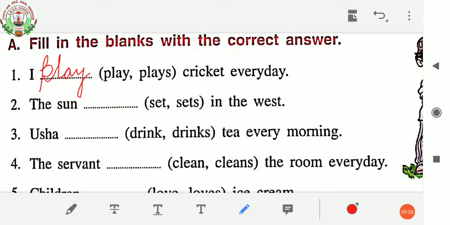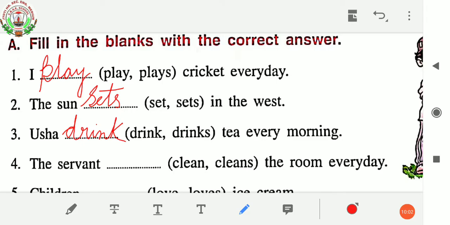Now next, the sun sets in the west. So what you have to write here? The sun sets in the west. Then Usha drinks tea every morning. So what you have to write? Usha drinks, D-R-I-N-K, drinks.